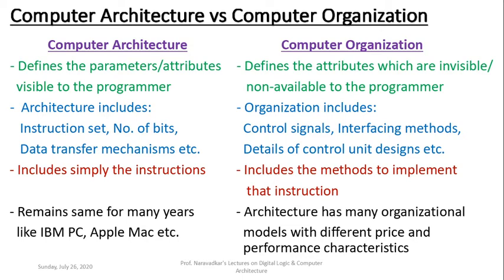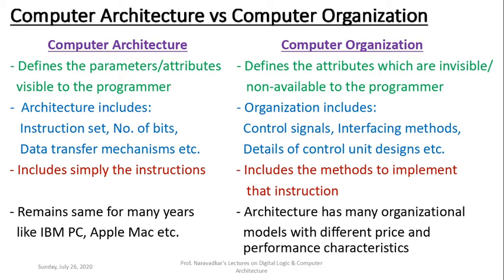Then the next organizational model which has been released by IBM, that was IBM PC XT, XT for extended technology. Then it has come up with IBM PC AT, AT stands for advanced technology. It means that IBM PC has got so many transitions here over a period of time.